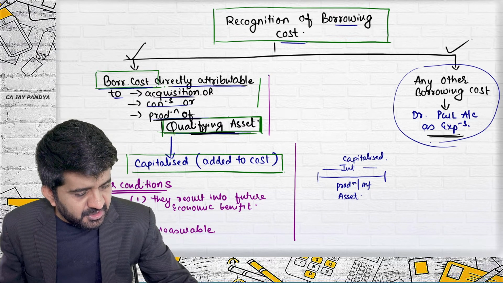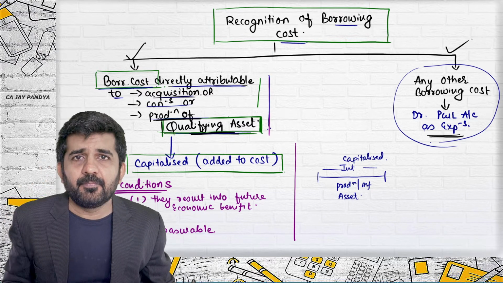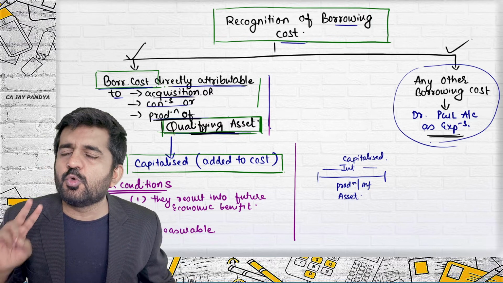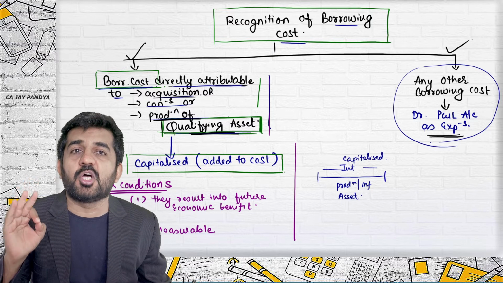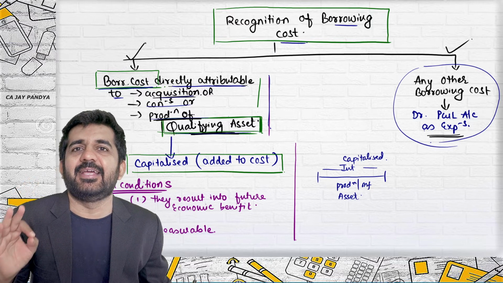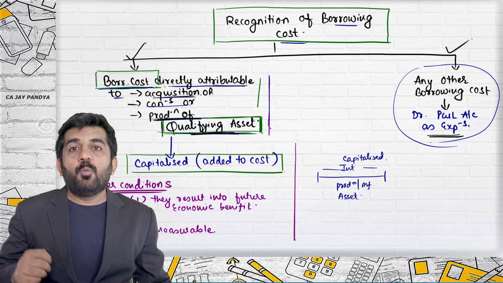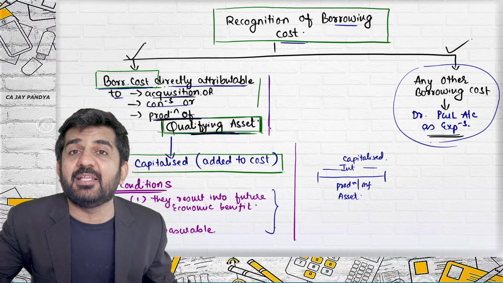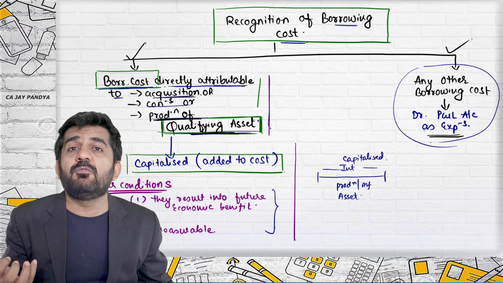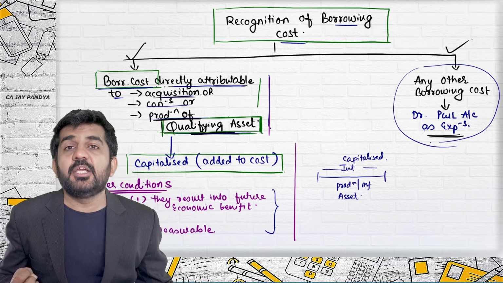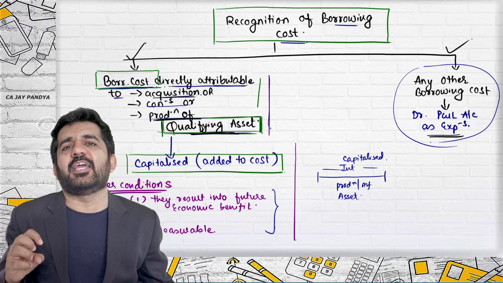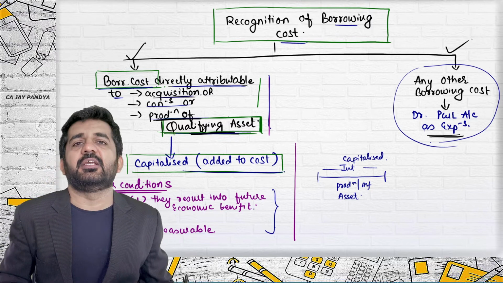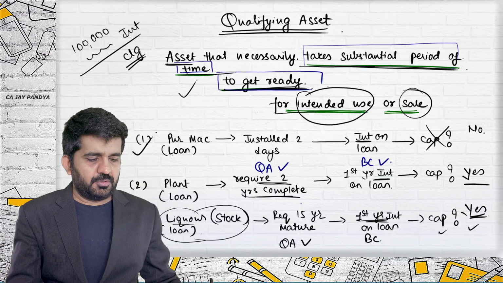If the conditions are satisfied, practically there are two. One, the asset should be qualifying asset. Number two, there should be borrowing cost. If these two conditions are satisfied, the cost will be capitalized and added to the asset. Now, whenever it is any asset, as per PPE, there are conditions. It should give you future economic benefit. It should be measurable. Then only it can be added to the cost of capital. And the same conditions are additional conditions in AS 16, which is borrowing cost.